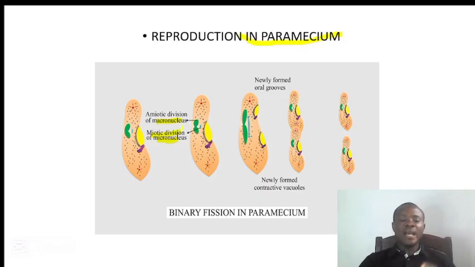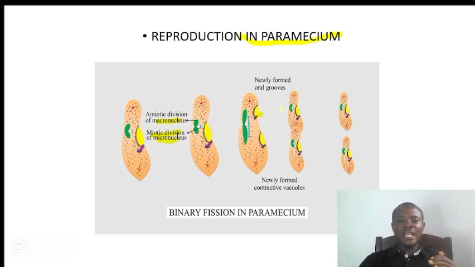After the macronucleus and micronucleus have divided, they will move to opposite poles. When they move to opposite poles, as we have it here, the oral groove will also be formed at another end.